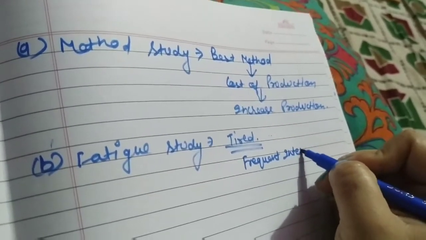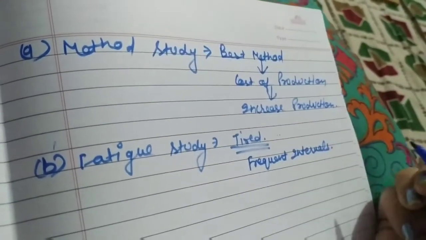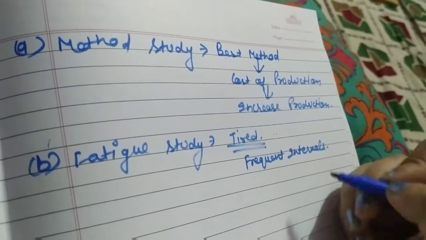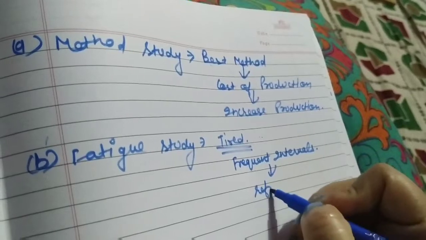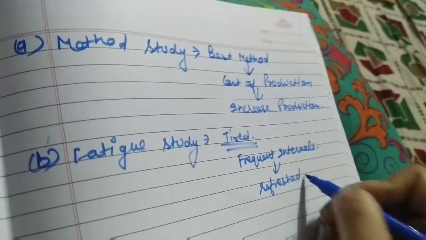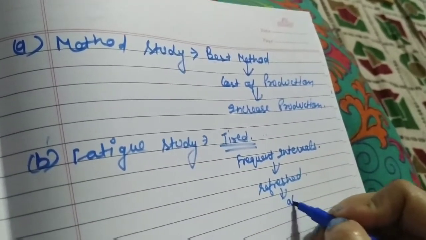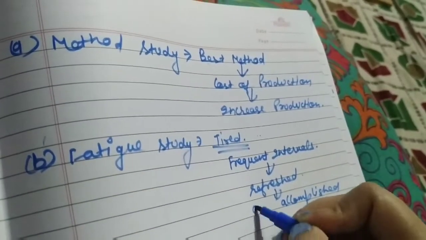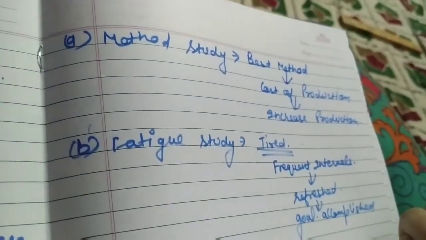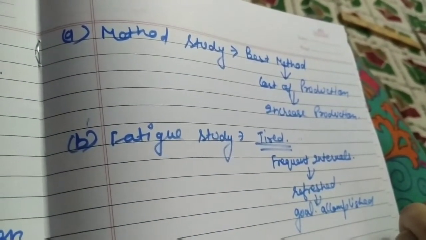So in fatigue study, it is the responsibility of the organization to provide frequent intervals to the employees. If we provide frequent intervals to our employees, then they can feel refreshed and your goal will be accomplished. Clear to all? So every organization should do the study in fatigue also.